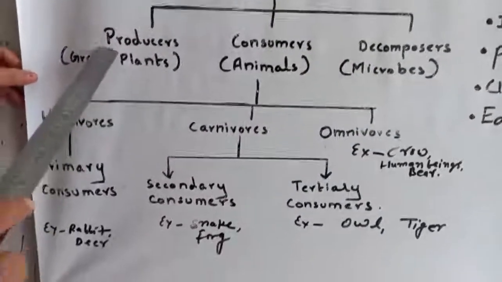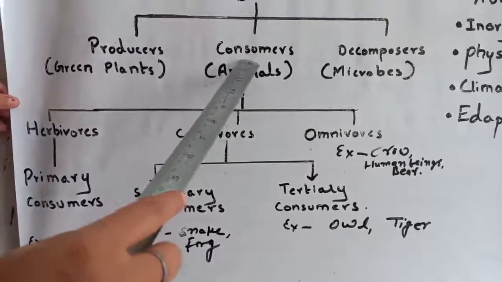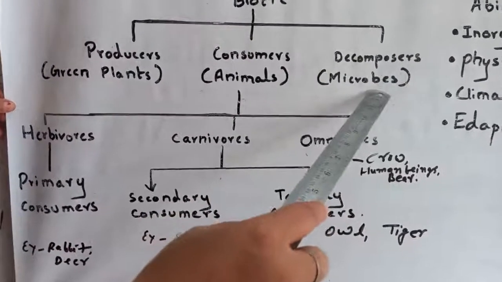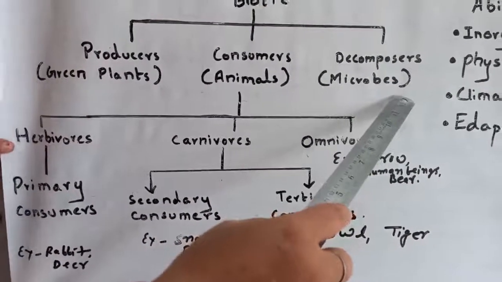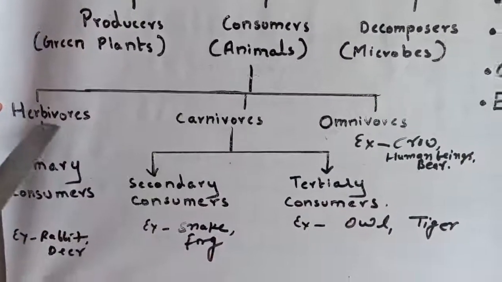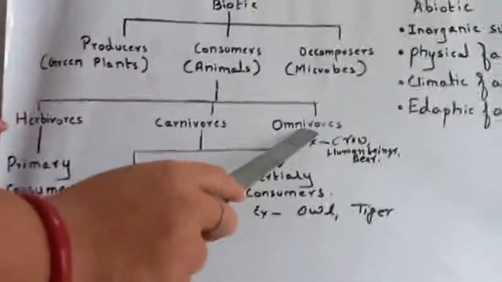Producers are all the green plants, all the animals are consumers, and decomposers are all the microbes, maybe bacteria and fungi.